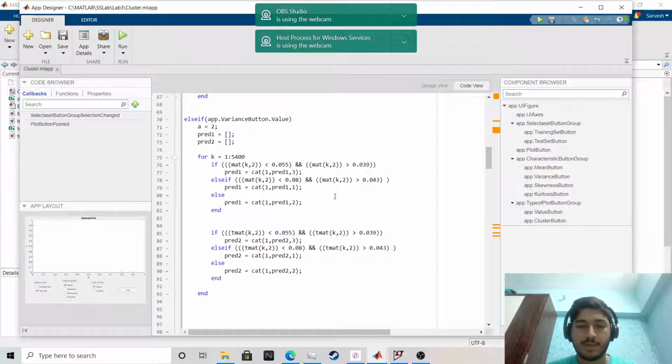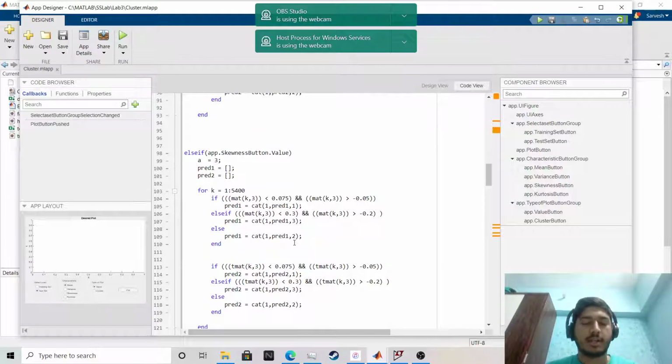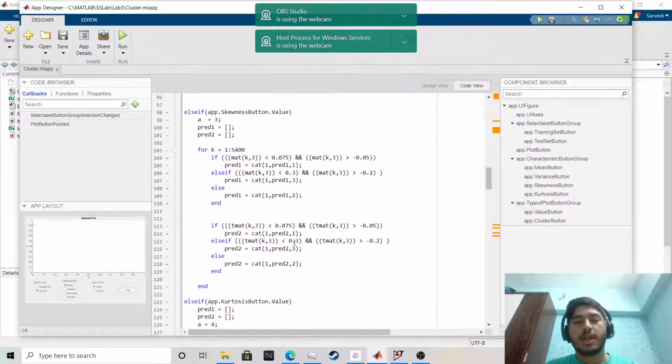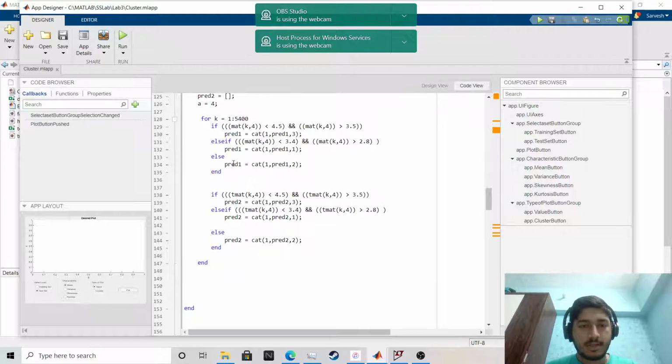For variance also the same. I have selected some threshold values on the basis of the training set and not the test set. What results we get from the test set are more important than the training set, because if we get excellent performance from the training set and not the test set, it will show overfitting. And this is for skewness and the same for kurtosis.